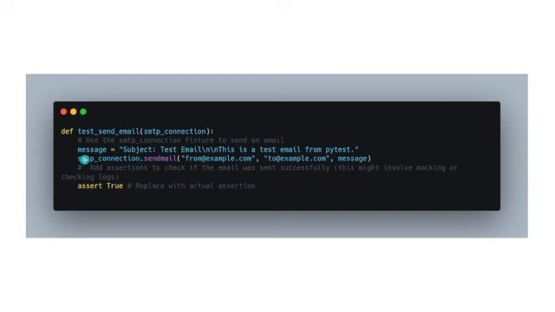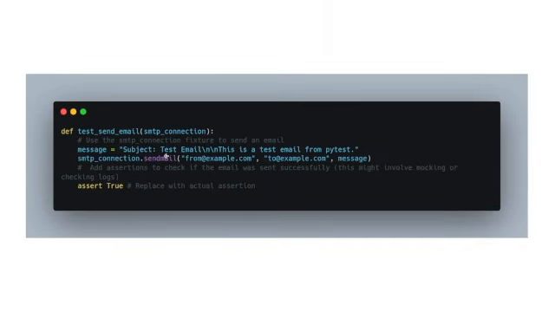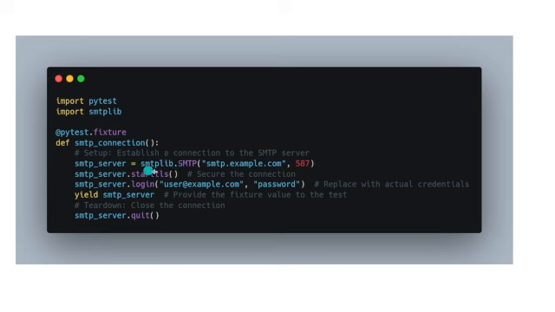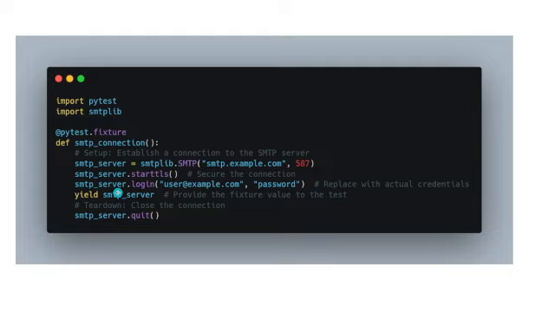and we write our test assuming that we have got that SMTP connection object. Now when we run this file, Pytest will look at this SMTP connection fixture and decide that this argument needs to be filled with this fixture. It will evaluate this function, and at any point where it yields something or returns something, it will take that value and use it as an argument over here. So basically our test send email will be using the argument that's yielded by this function.